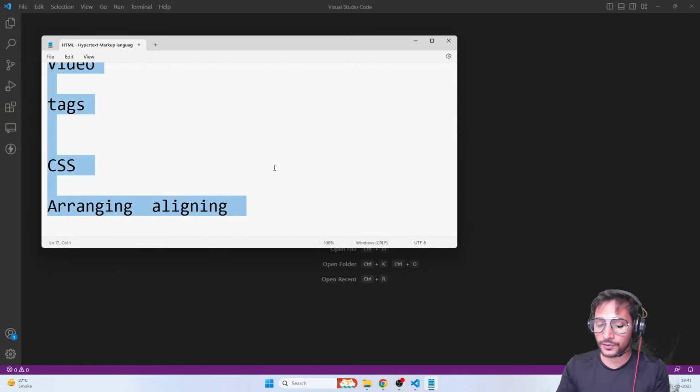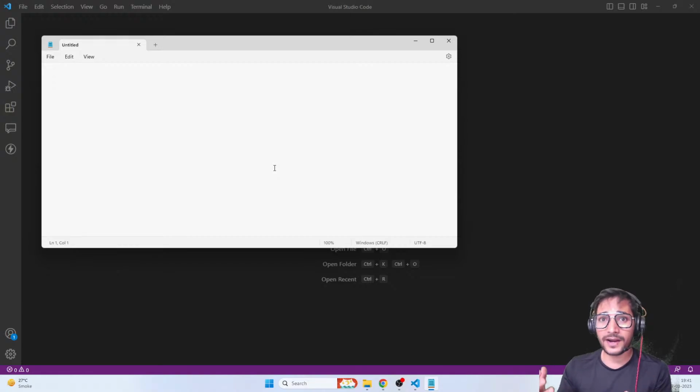Now let's talk about, again, as I said, it's a language. It's a coding language. It's not a programming language because we don't write any logic or do any calculation in that. It's simply a styling language. But at the end, it is a coding language. That means there is some way to write it, because every coding language that you see, whether you go for C, C++, SQL, Python, PHP, every language has a way of writing it. So CSS as a language also has a way of writing it. So let's go and let's see how do we write CSS.